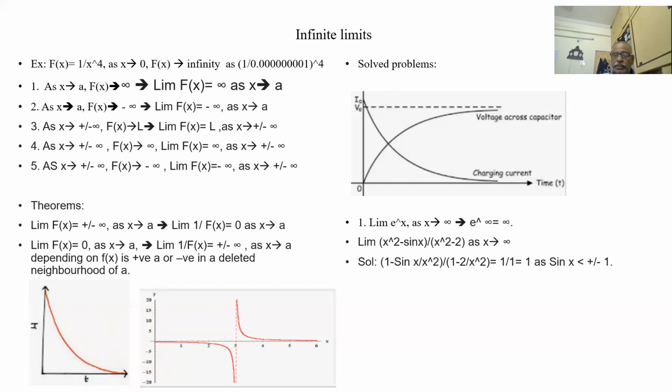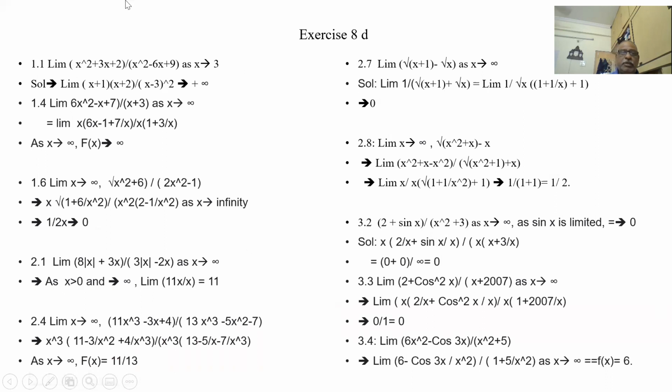Okay, because sin x is limited. It can be between +1 and -1, but x is infinity, so this is also 0. So wherever infinity is coming, we have to bring it to the denominator. Wherever 0 is coming, we have to take it to the numerator. Wherever infinity is coming, we bring it to the denominator, and we can eliminate that particular term. Let us see some examples.